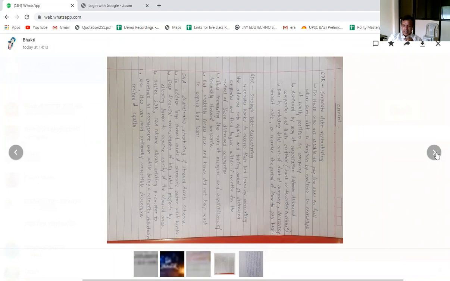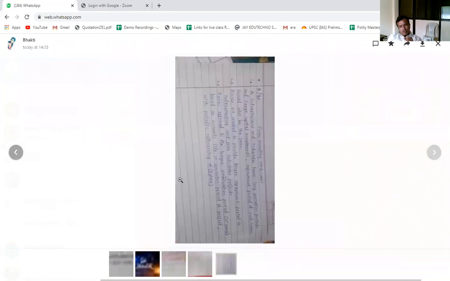And again, in yesterday's newspaper, we saw the one-time asset reconstruction scheme, which has been started by the Reserve Bank of India. So I'm expecting a question on that particular topic. Now it is August, and since the question paper has not yet been set, I'm expecting a question on that topic. So we will discuss all these 4 important topics.